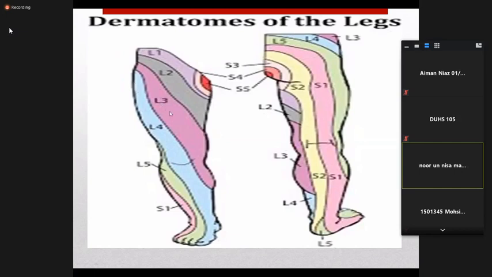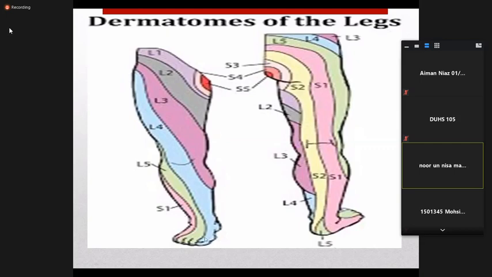L3 covers half of the thigh, supplying from lateral to medial side the whole of the upper thigh. L4 supplies the leg and the great toe, from lateral to medial side.